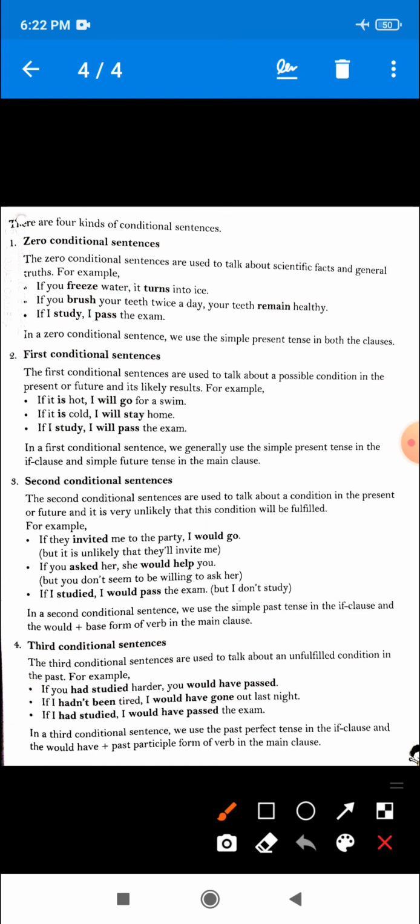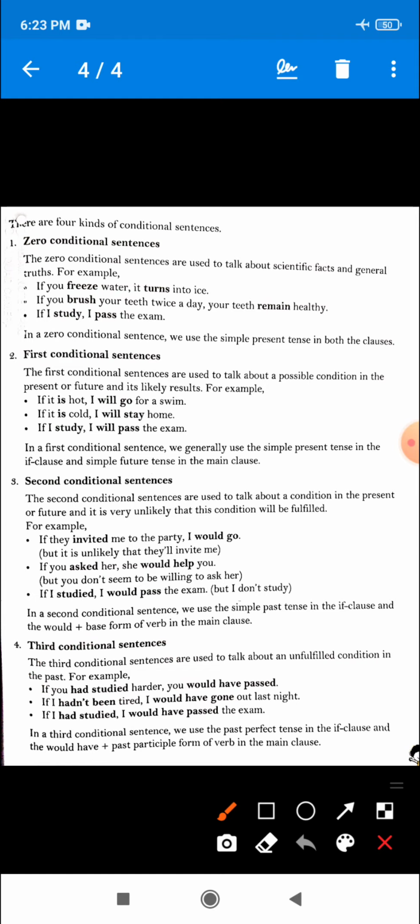If we talk about the Hindi meaning, if you had studied harder, it means, यदि तुमने कठिन परिश्रम किया होता, you would have passed, तो तुम पास हो गए होते. Is that clear? So dear student, you can see the condition is of past time, and this cannot be fulfilled now. This is an unfulfilled condition of past time.